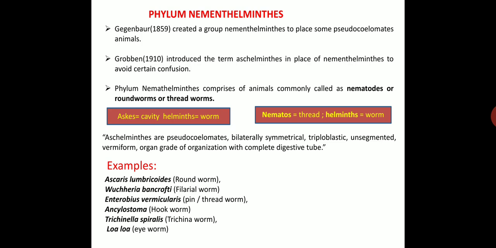Examples: Ascaris lumbricoides, the roundworm; Wuchereria bancrofti, the filarial worm; Enterobius vermicularis, the pin or threadworm; Ancylostoma duodenale, commonly called the hookworm; Trichinella spiralis, the trichina worm; Loa loa, the eye worm. These are the examples which come under the phylum Nemathelminthes or Aschelminthes.